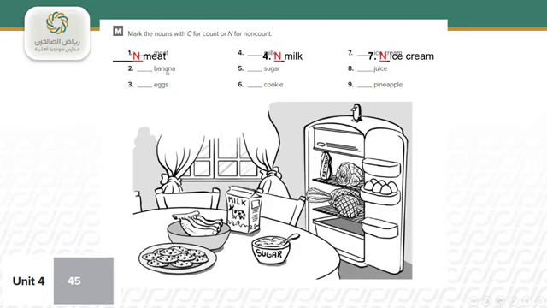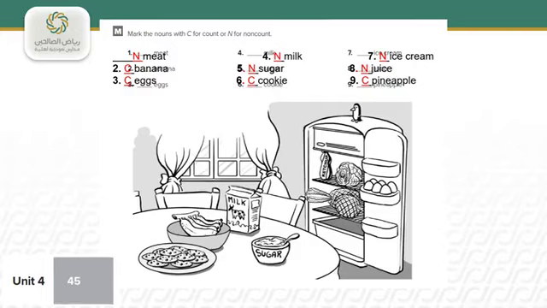Banana, is it count or non-count? Yes, excellent. Count. Sugar, non-count. Juice, non-count. Yes. Banana is a countable noun, sugar is non-countable, and juice is non-countable. Let's move to number 3. Eggs is countable. Cookie and cookies, countable. Pineapple and pineapples are count.